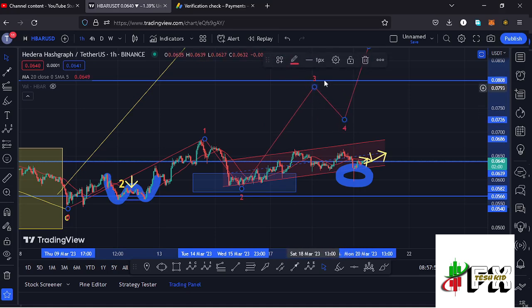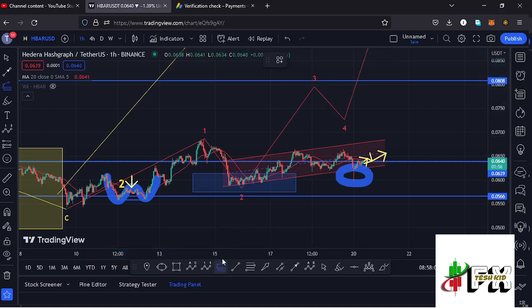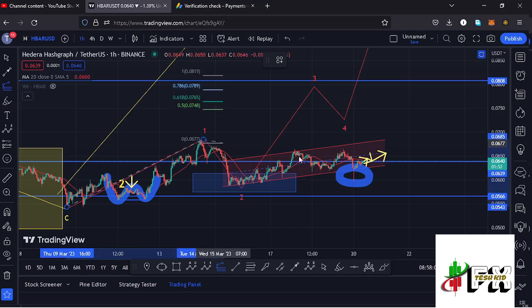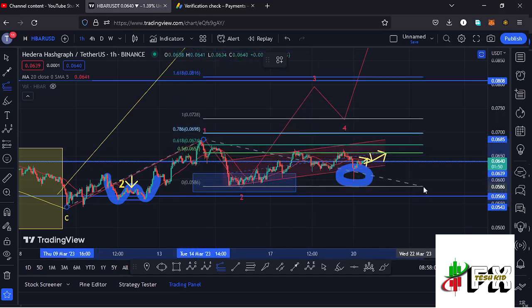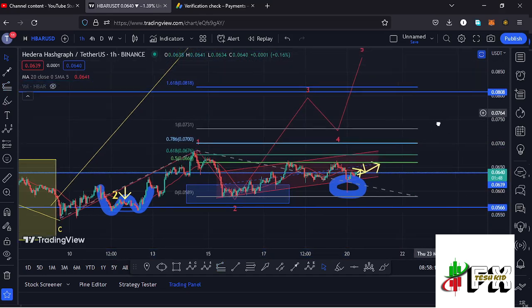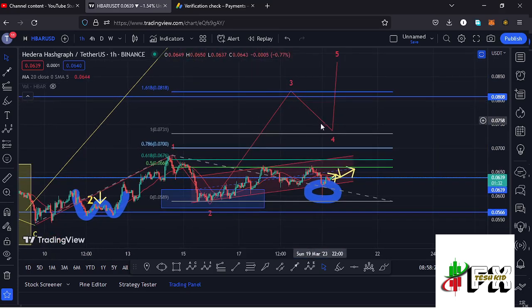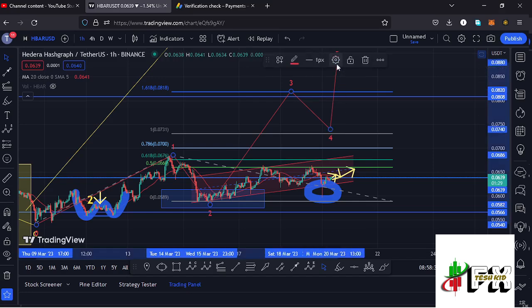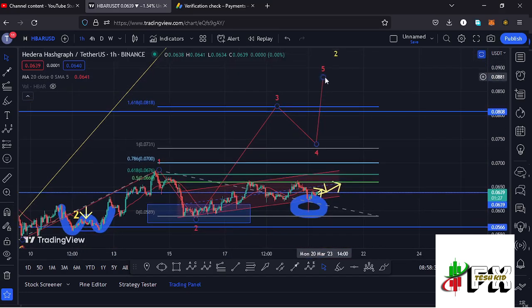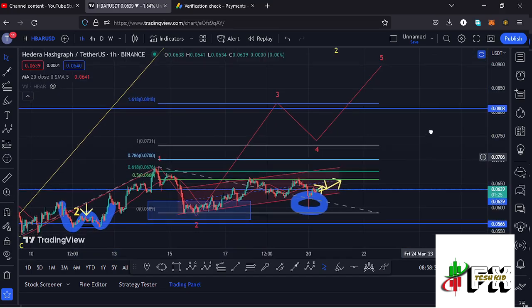And sketching out a target area to the upper side in the formation of this wave 3 by connecting the trend-based Fibonacci from the low of the first wave to the high of that wave 1, then dragging the Fibs to the low of the second wave, that gives me a minimum target area to the upper side in the formation of that wave 3 at the Fib level 1.618, and that is at around the $0.0818 mark, and that is the minimum that I'm expecting that wave 3 to the upper side to do before we can see that wave 4 then continue gearing up in the formation of that wave 5.